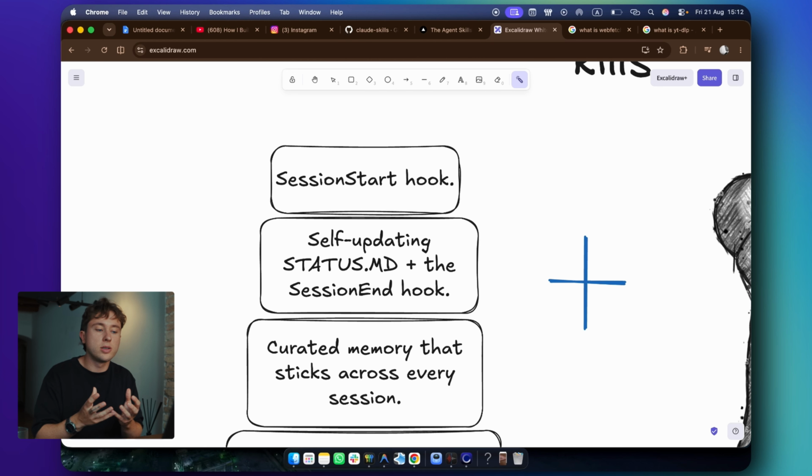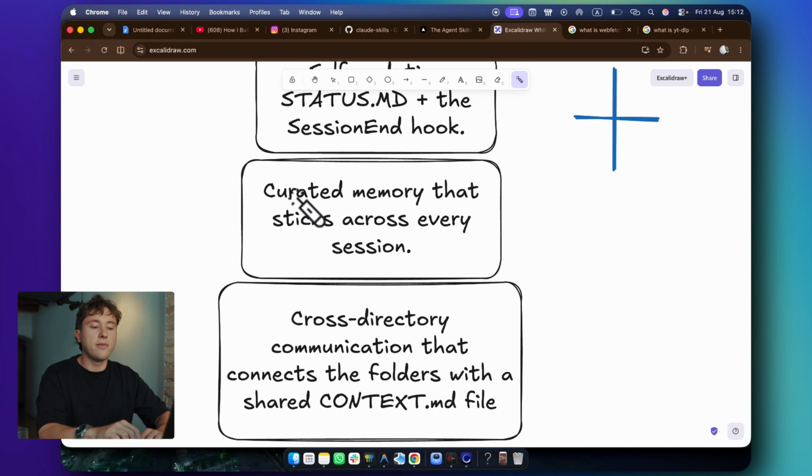And that's how Claude knows that it has to retain the knowledge, okay? So when you start working with it, Claude really doesn't understand that it's so important for you to keep working on the same things, or it's important for Claude to remember this and that. That's why I'm telling you that it's like a kid that doesn't know that it has these powers. Then I have this curated memory that sticks across every session.